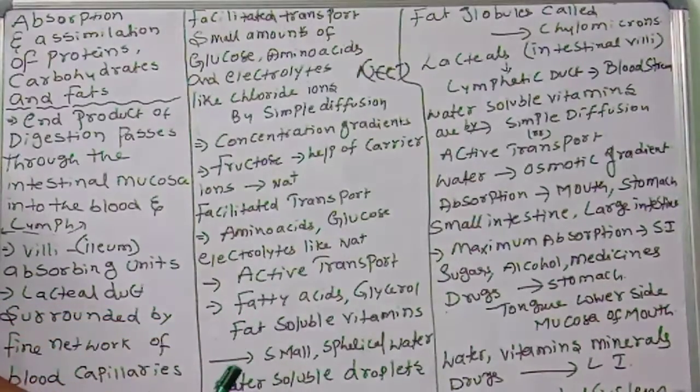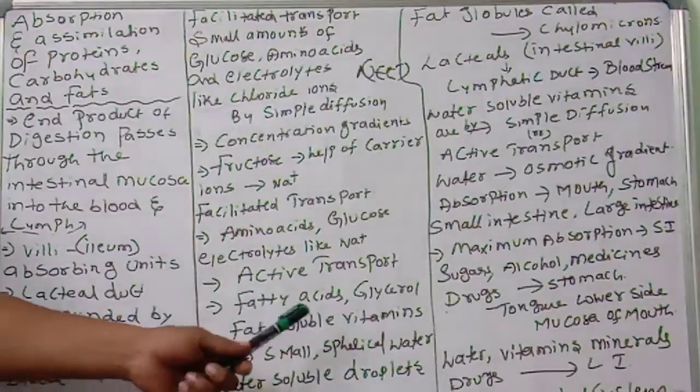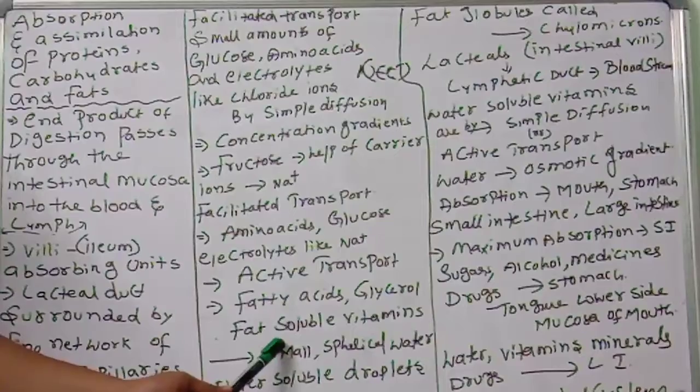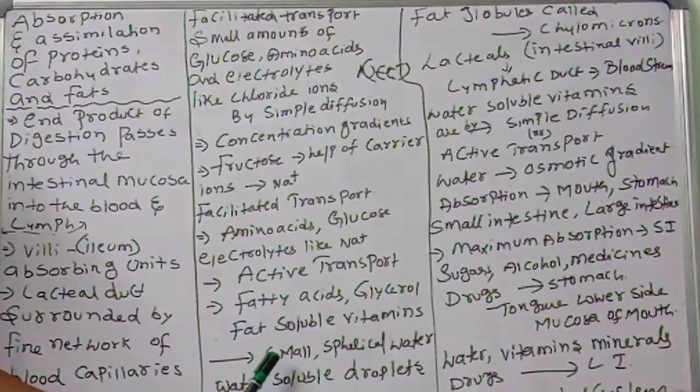Insoluble. These are all insoluble substances: fatty acids, glycerols, fat soluble vitamins. So now what will happen? These are all incorporated into the intestinal mucosa, into small spherical water soluble droplets called micelles. Remember this point: these micelles are absorbed into the intestinal mucosa, where in the intestinal mucosa